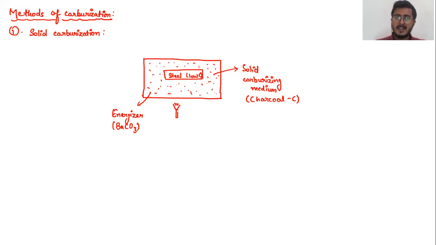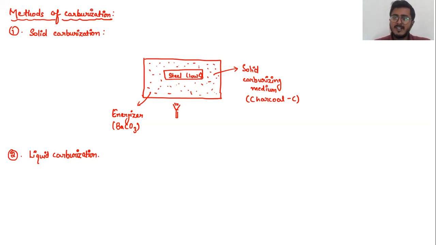Okay, similarly, the second method of carburization is basically your liquid carburization. Okay, now it is similar to the technique of solid carburization. That is, we keep the low carbon steel inside a carburizing medium, which is liquid in nature.